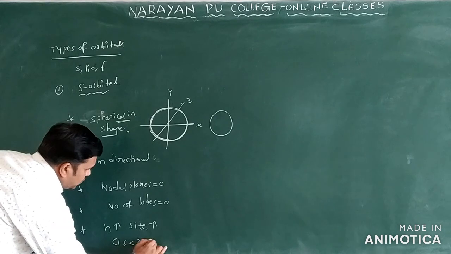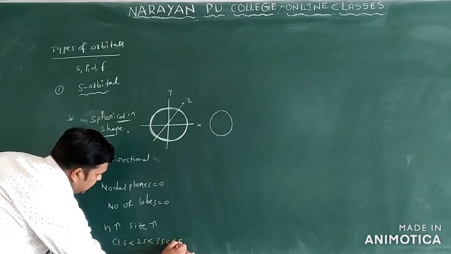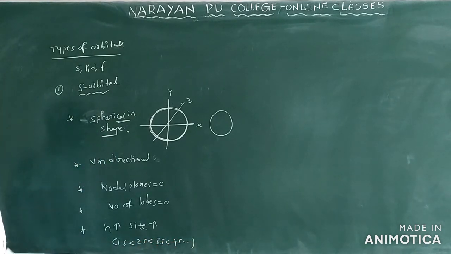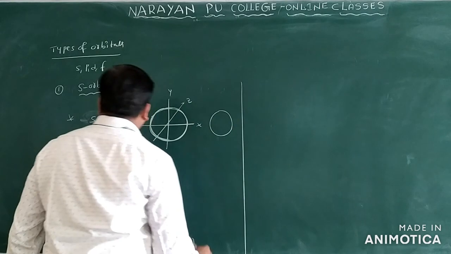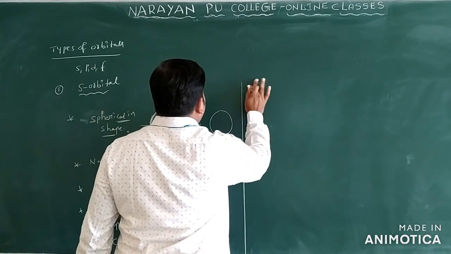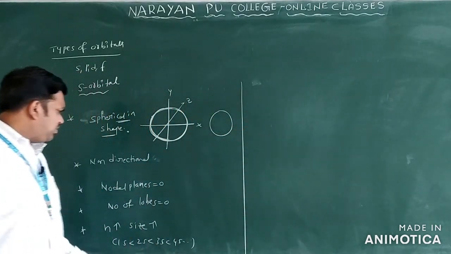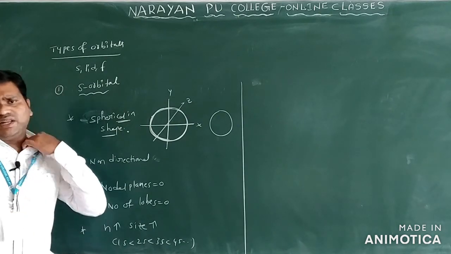1s less than 2s less than 3s less than 4s, and so on, you can write on. So this is regarding which orbital? s orbital only. Okay, and see the next one here, nodal planes. I told you nodal planes is 0 for the 1s orbital only.